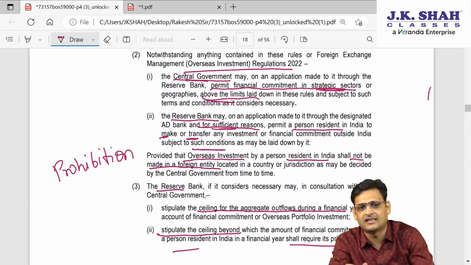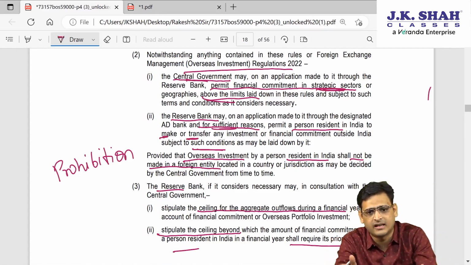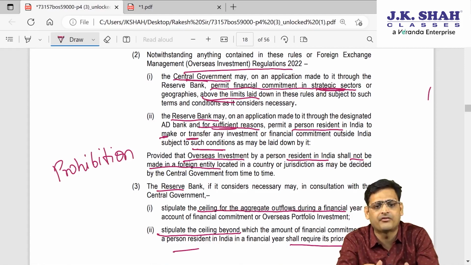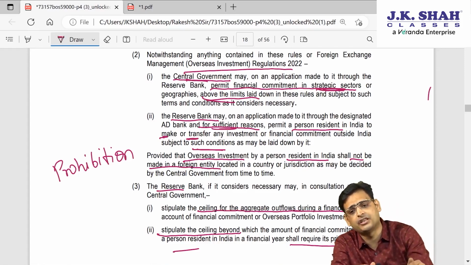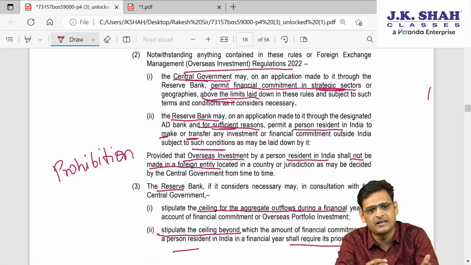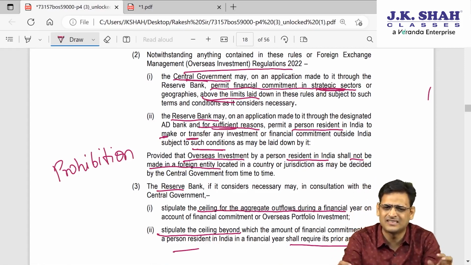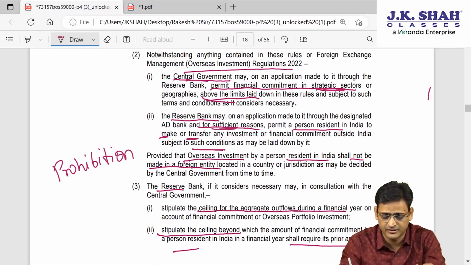So if it is a strategic sector, the Central Government will be involved. In other sectors, if there is a genuine reason to make or transfer an investment, where transfer means sale of the investment, and you are making an application through an AD bank, then RBI can permit that as well. So these are just approval granting provisions.